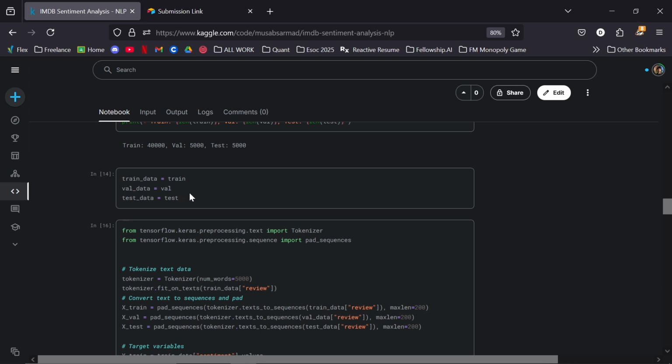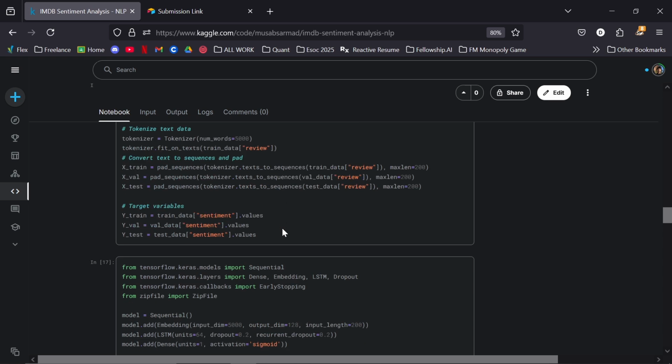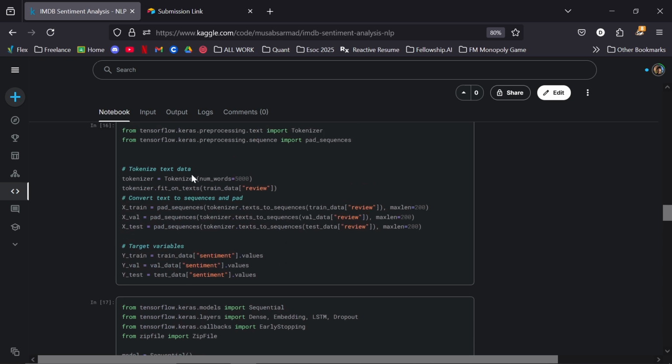We then use the tokenizer and pad sequences to make sure that all the values are usable within the model, with a max length of 200 characters per line. All of the values in reviews are then tokenized and converted to padded sequences.